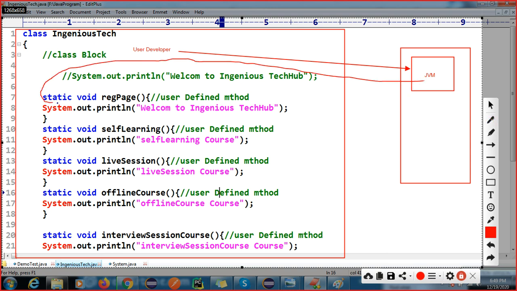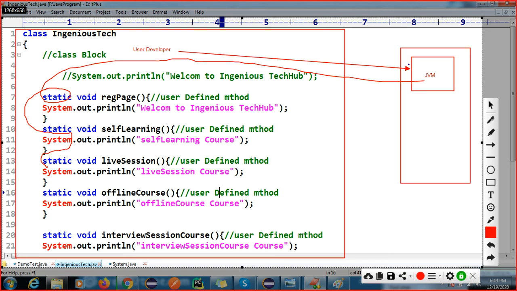Today we have a static method, someone has created a non-static method. We have multiple types of methods, right? Here I have created one type of method, but the requirement is going to change. So we have static methods, non-static methods, return type, non-return type.